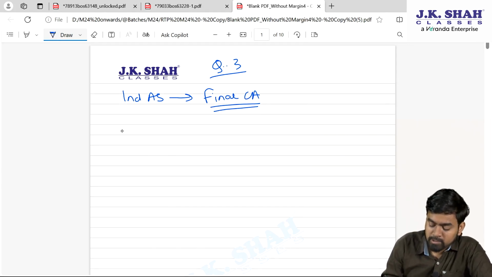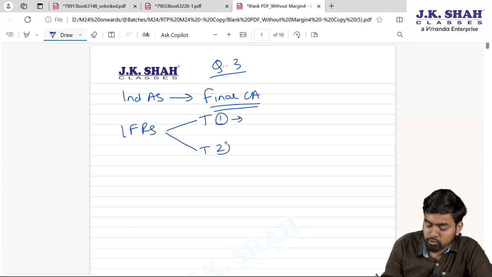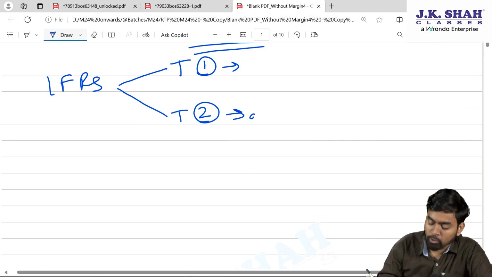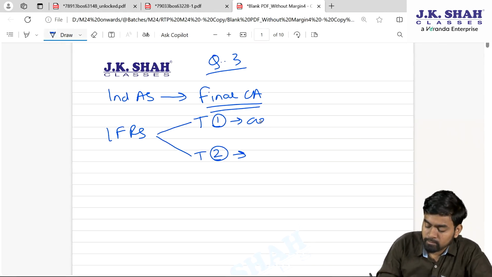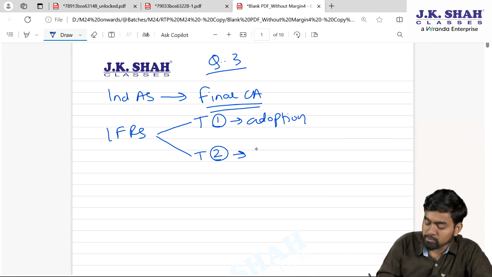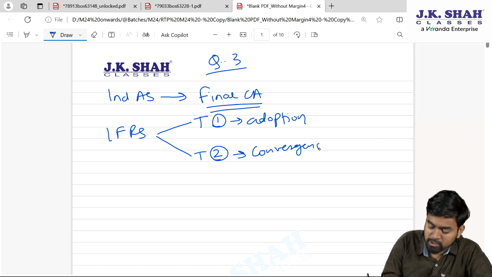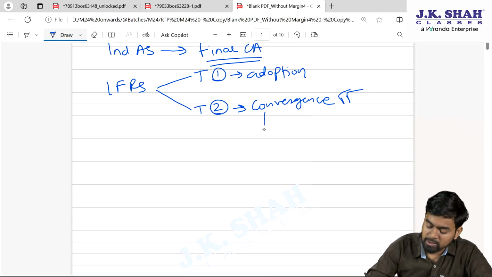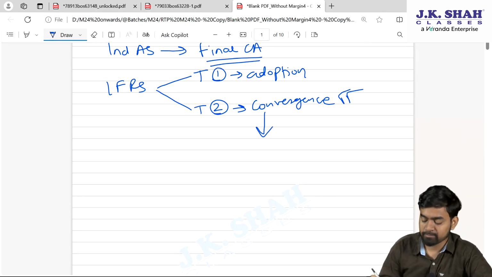In India, we have followed IFRS. Correct? There are 2 techniques. Technique 1, technique 2. How we can follow IFRS in India? Technique 1 is adoption. Technique 1 is what, my dear students? Adoption. As it is, we follow. Technique 2 is conversions. We have followed in India conversions. Fine. What is conversions? We have not followed as it is IFRS.